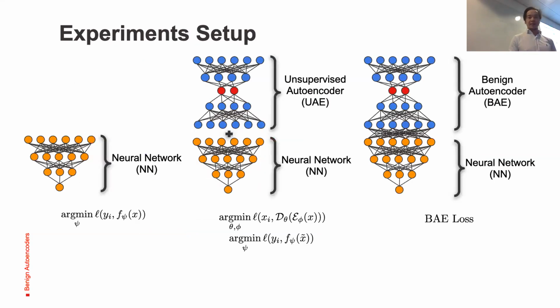So our experiments are pretty simple. Our benchmarks are, first of all, a simple classifier neural network on the left. In the center, we have an unsupervised autoencoder that reconstructs the error and then feeds the classifier. And in the end, there is our implementation that we have just seen.